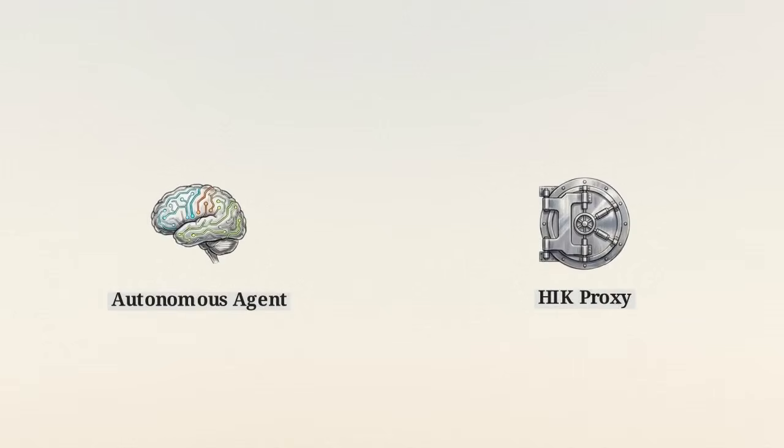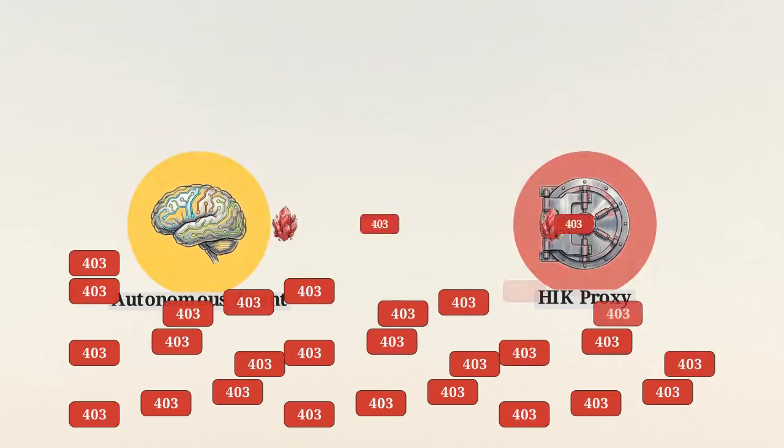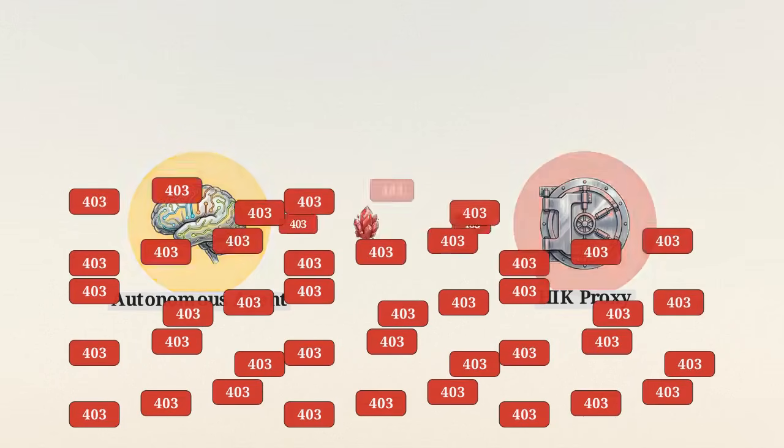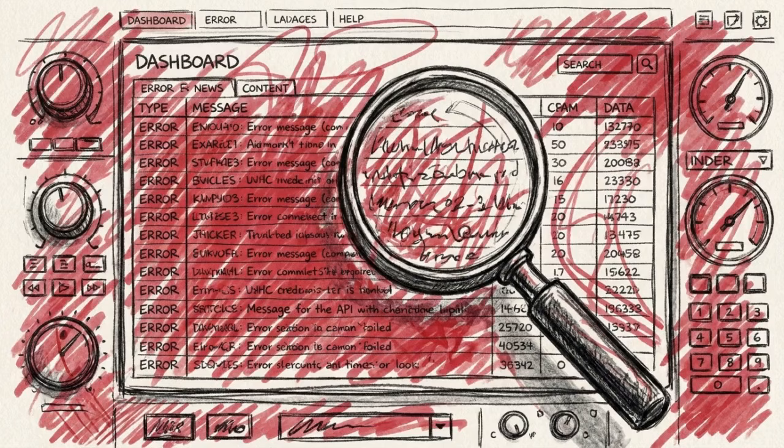The second critical oversight is error handling. Most HTTP clients automatically retry non-2xx status codes. If an agent's prompt violates policy, the proxy returns a 403. The standard wrapper immediately retries, hammering the gate with the same payload. This behavior burns rate limits and fills the audit log with thousands of identical violations, making it impossible to distinguish a bug from an attack.